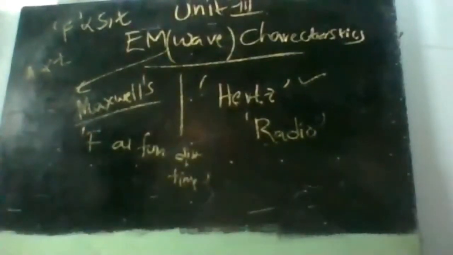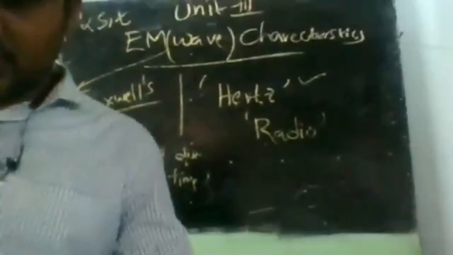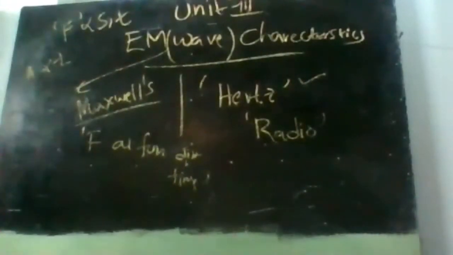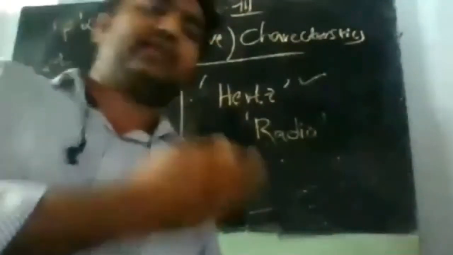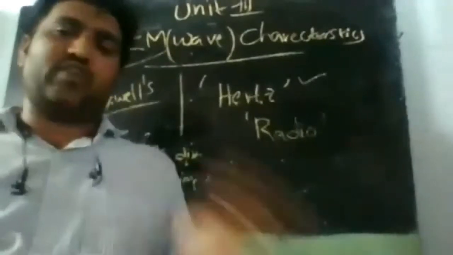Wave is basically a quantity which is propagating, which is traveling, correct? It is traveling, it is carrying some information. What is that information here? Here the information is the magnitude or the amplitude of the field at a particular point, as a function of distance and as a function of time. So wave is basically a signal, a quantity that is traveling and carrying some information. Such a quantity is called a wave, right?